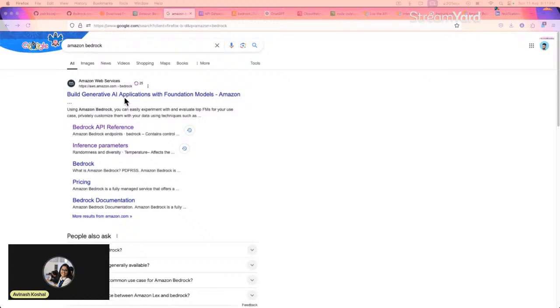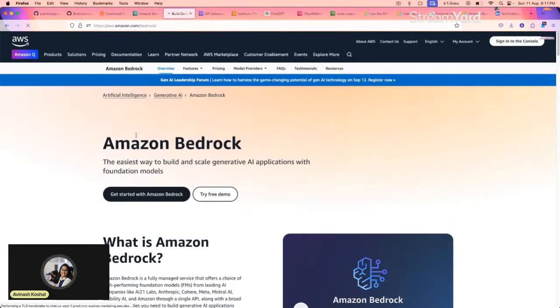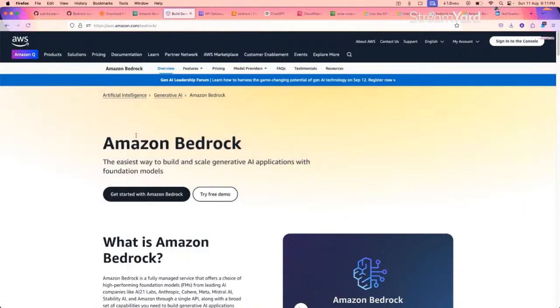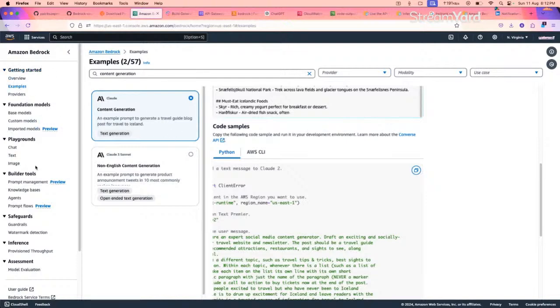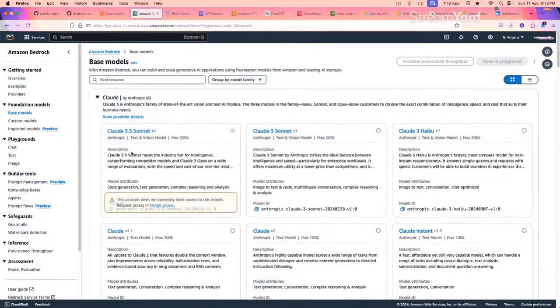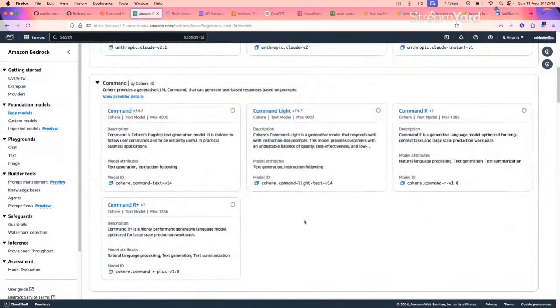Yeah. So this is Amazon Bedrock. With the help of Amazon Bedrock, we can build generative AI applications. It's the easiest way to build and scale generative AI applications with foundation models. I told you, foundation models are the backbone of generative AI applications. In Amazon, we have multiple foundation models from industry leaders that we can use. There are many foundation models available. In my case, I am using some models that I have already enabled, like Claude 3.5 Sonnet, 3 Sonnet, and Haiku. Apart from that, we have models from Anthropic. Using all these models, we can generate text, generate images, and perform a lot of other tasks.